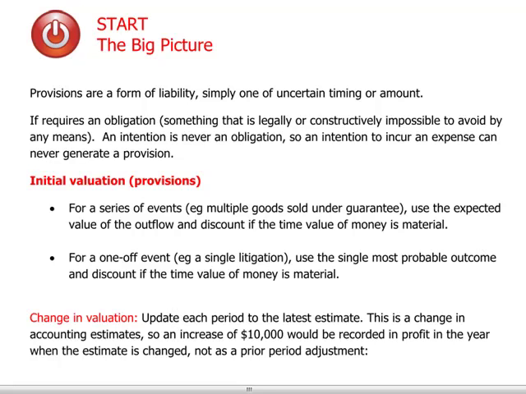If it's a one-off event, like I'm installing a server custom made for a customer and I want to book a provision for repair cost, I will take the most probable outcome and discount it if the time value of money is material. For a series of events, let's assume the same warranty provision, but for electronics, for instance, this time we will use the expected value of the outflow, and discount it again if the time value of money is material.